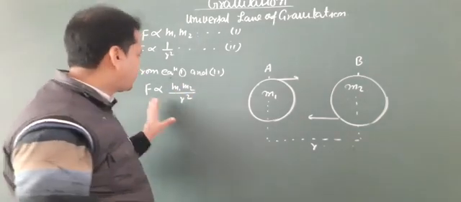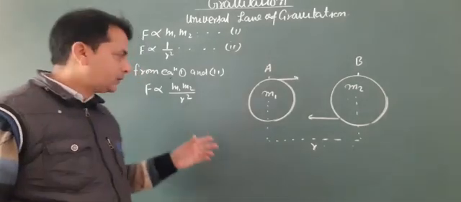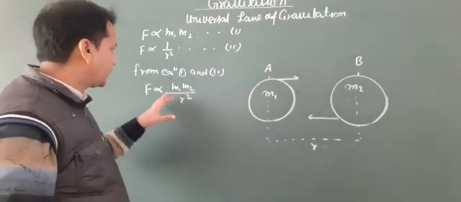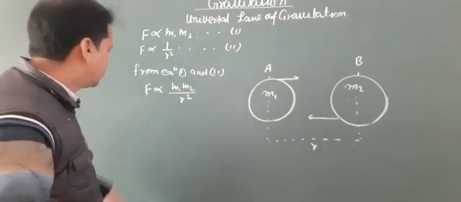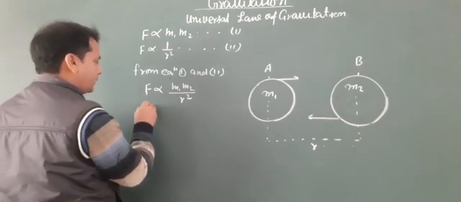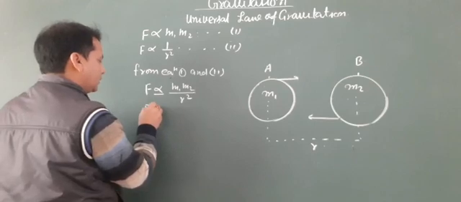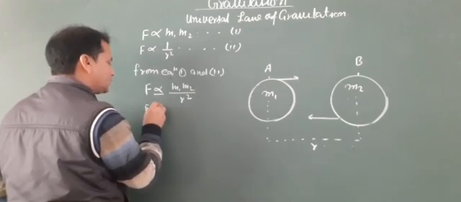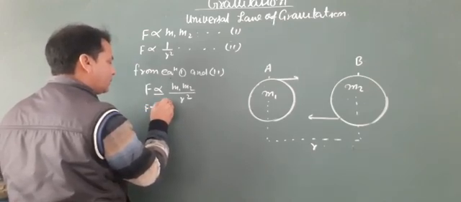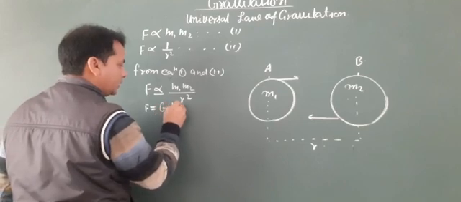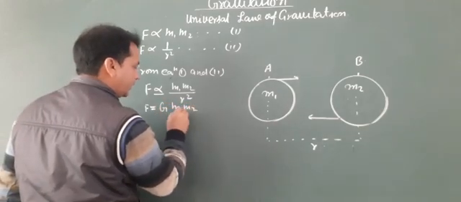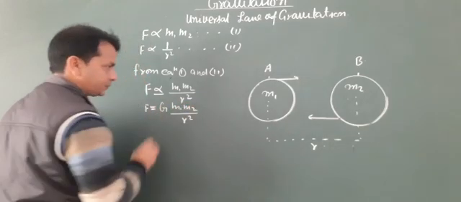In place of the proportionality sign we can write a constant, known as the gravitational constant, capital G, so F equals G m1 m2 by r square.